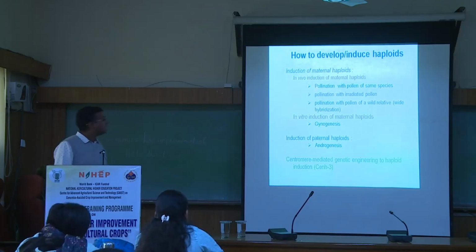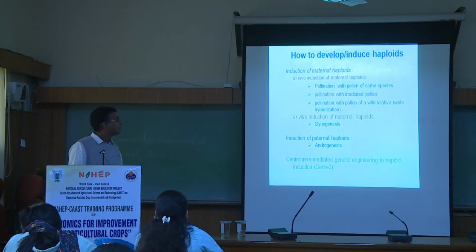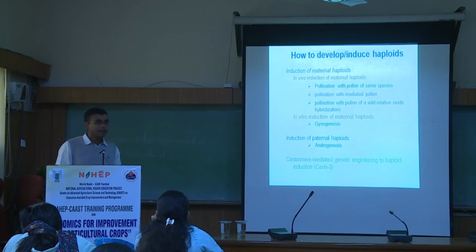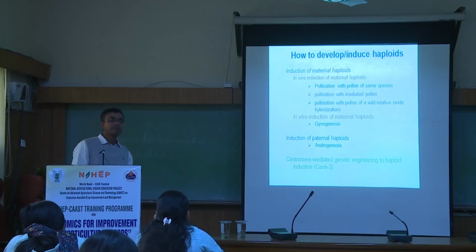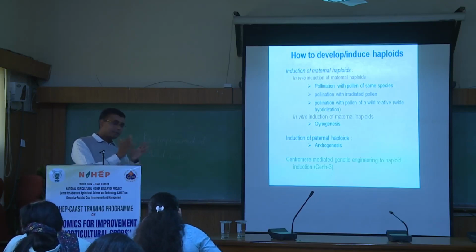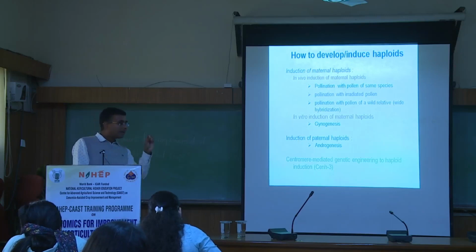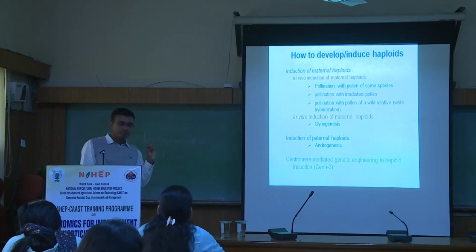Besides this, you can do it from maternal haploids by using certain technology like irradiated pollen, no? Irradiated pollen. What you are taking here for pollination: suppose a plant where you want to induce the haploids, in that plant female flower buds are there.